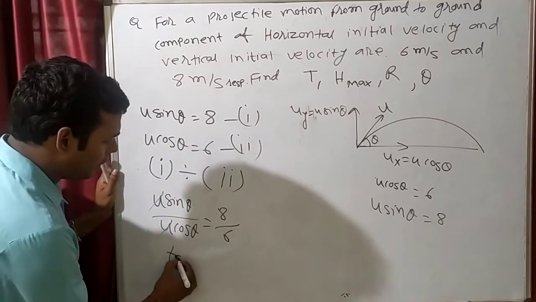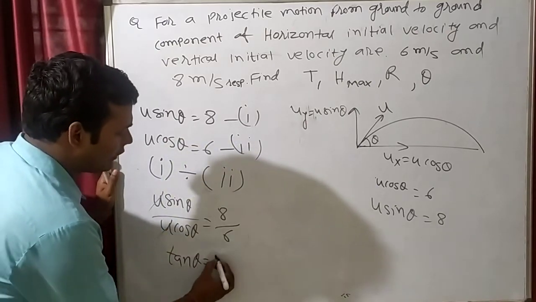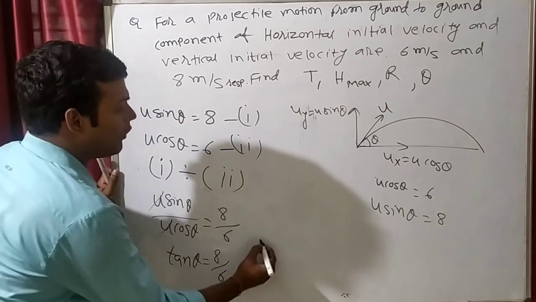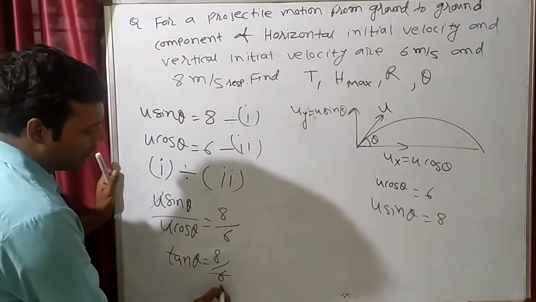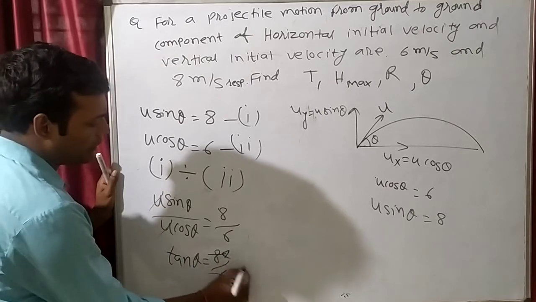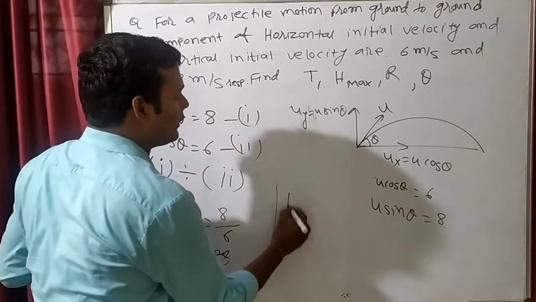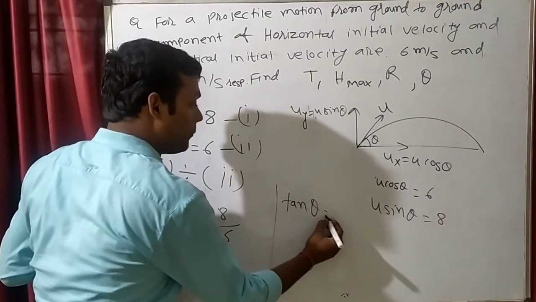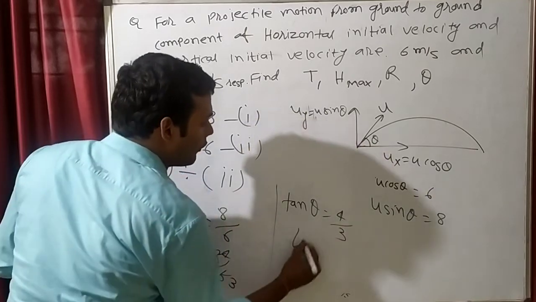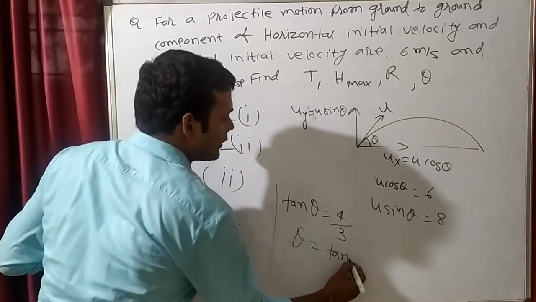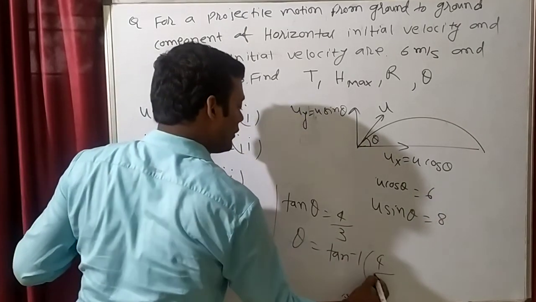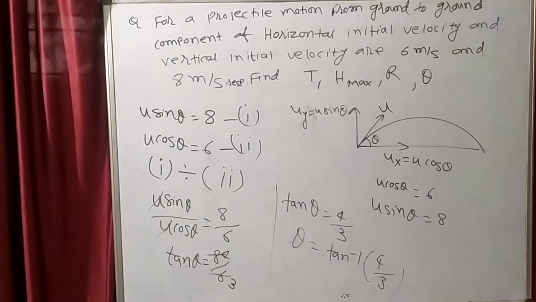Sin theta by cos theta will become tan theta. Tan theta is equal to 8 by 6. So what will be theta? This can cancel also. 2 3s are 6, 2 4s are 8. So tan theta is equal to 4 by 3. So theta will be tan inverse 4 by 3. That will be the answer.